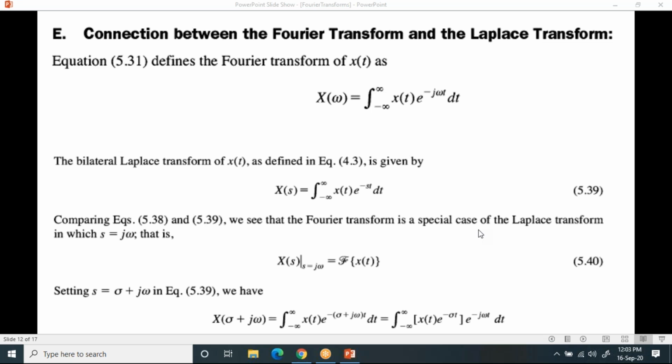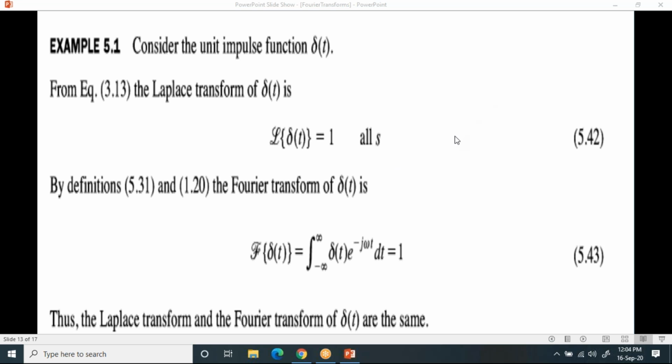So there are a lot of applications for the Fourier transform. Please try to link the concept and understand it easily. When you understand the concept, automatically you will find the subject is very easy, right? Now what I'll do is take one example. Please, all of you note this example. I am going to solve it for you.